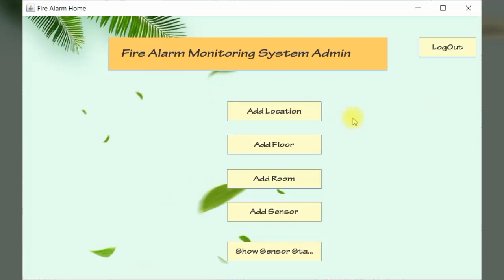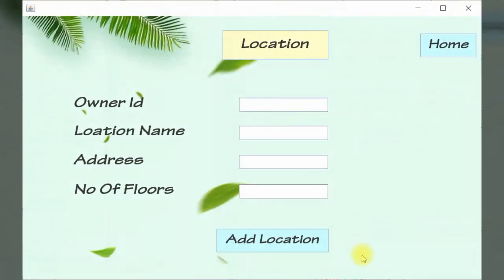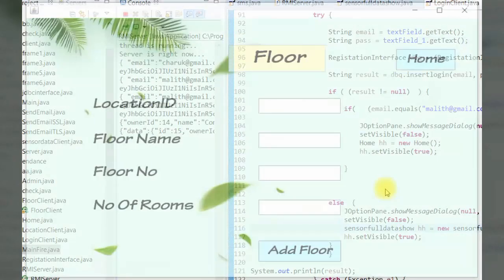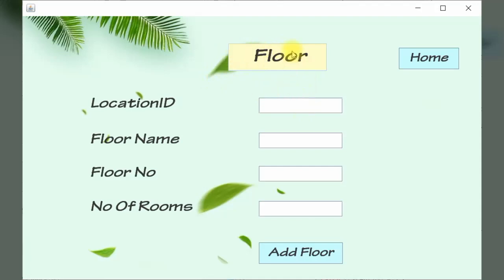First, add a location to the system. Then the admin types the location details: location name, computing building, address, number of floors 8, and clicks the location button. Success message, location added, and the admin can add the floor. The admin adds floor details: floor name study area, floor number 2 and number of rooms 6.